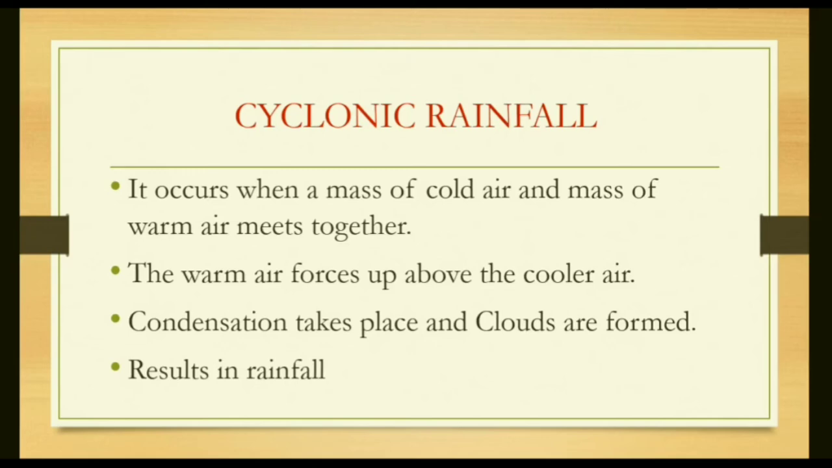So warm wind tries to come over the colder wind. When the wind comes from the land side and the water side, the warm air is forced up above the cooler air as it is lighter. So when it comes over the colder air, it cools down, condensation takes place and results in rainfall. So it is like the fighting of the warm air current and the cold air current, which results in the rainfall.